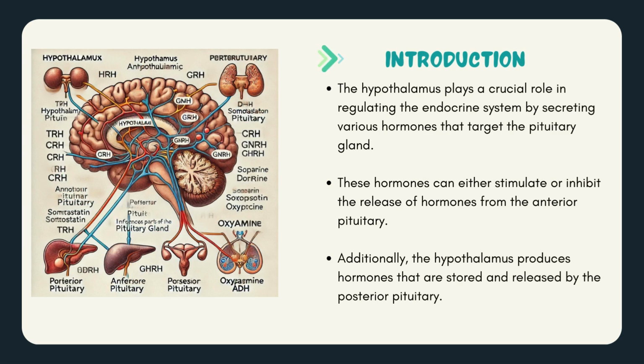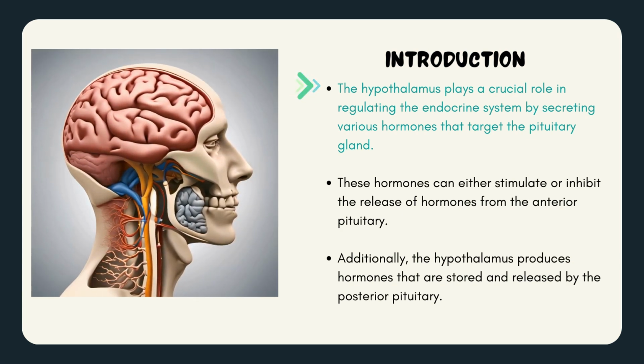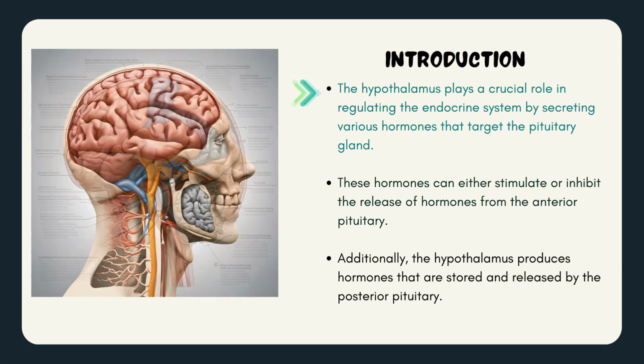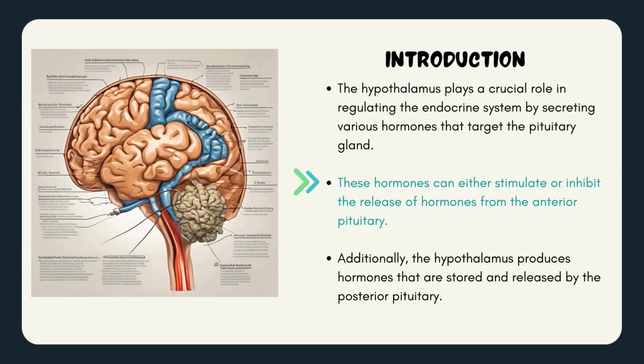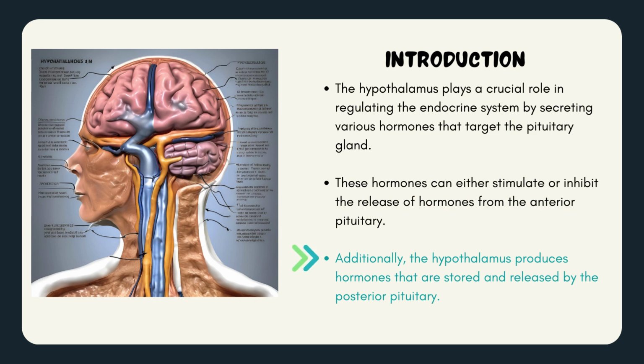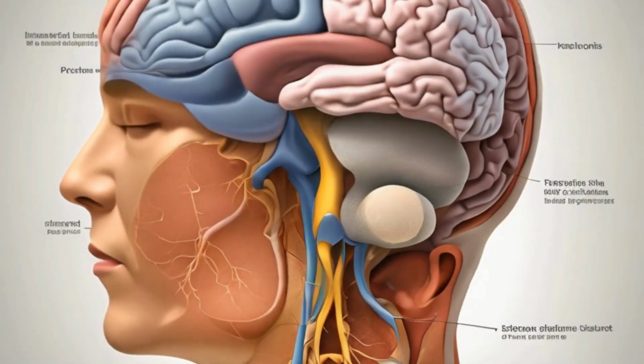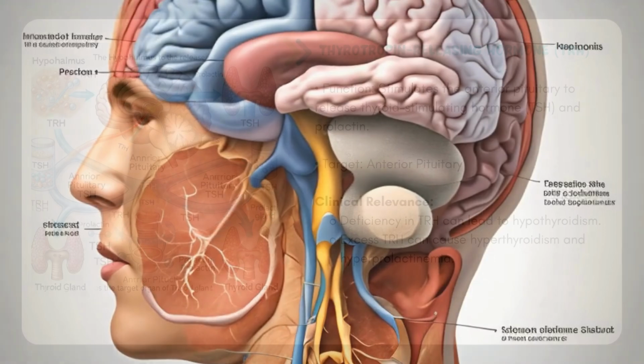The hypothalamus plays a crucial role in regulating the endocrine system by secreting various hormones that target the pituitary gland. These hormones can either stimulate or inhibit the release of hormones from the anterior pituitary. Additionally, the hypothalamus produces hormones that are stored and released by the posterior pituitary. Below is an overview of the key hypothalamic hormones and their targets.